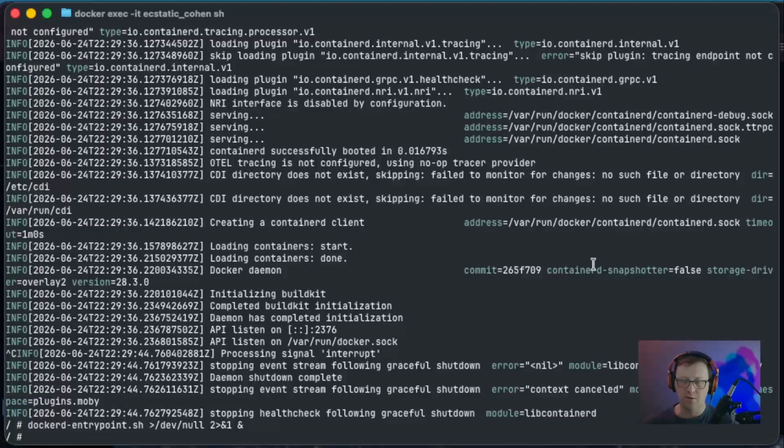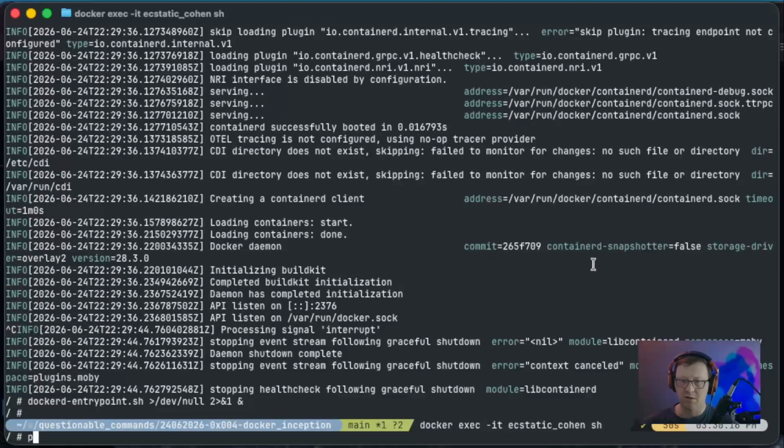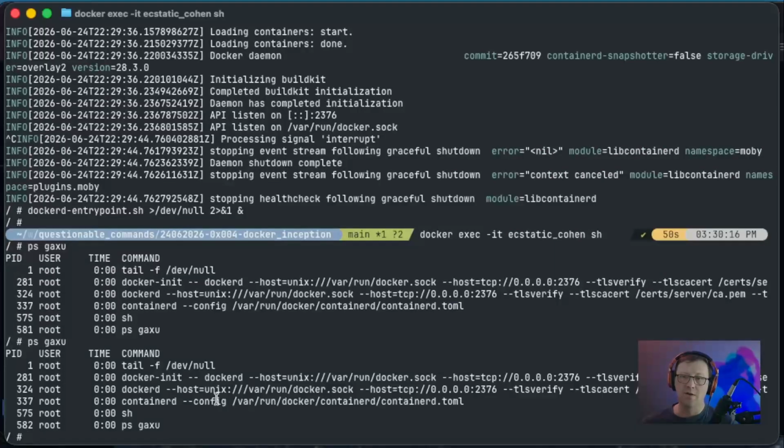Then I could do ps. Oh, what happened? Now we can see Docker running. This is docker-init. Does that go away after a sec? It's still here. The problem is just because I see it running doesn't mean it's ready to accept connections yet. So I think probably the safer bet is to see if the service is listening on a port or a Unix socket yet. Okay, it's probably a Unix socket actually.